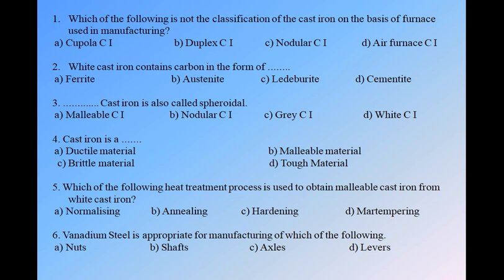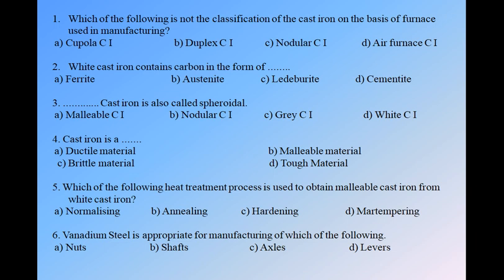Next, question number two. White cast iron contains carbon in the form of. We have four options. First ferrite, second austenite, C ledeburite, and D cementite. These options we have seen somewhere. Where? In the iron carbon equilibrium diagram. These are nothing but the phases which are present in the iron carbon equilibrium diagram.